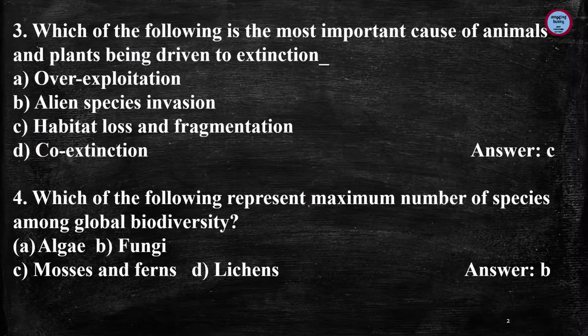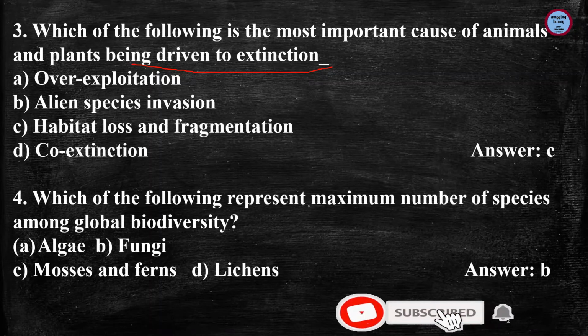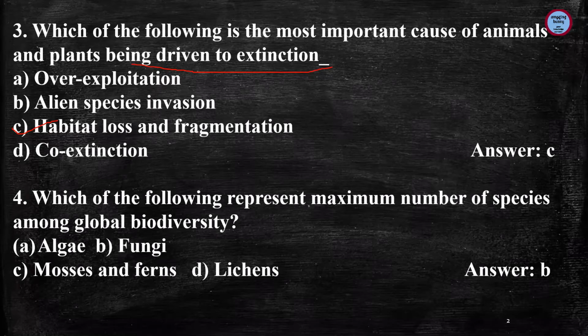Question number 3, which of the following is the most important cause of animal and plants being driven to extinction? Answer C, that is habitat loss and fragmentation, is the correct answer. Habitat destruction and fragmentation is a process that describes the formation of discontinuities, that is fragmentation, or the loss, meaning destruction, of an organism's environment.